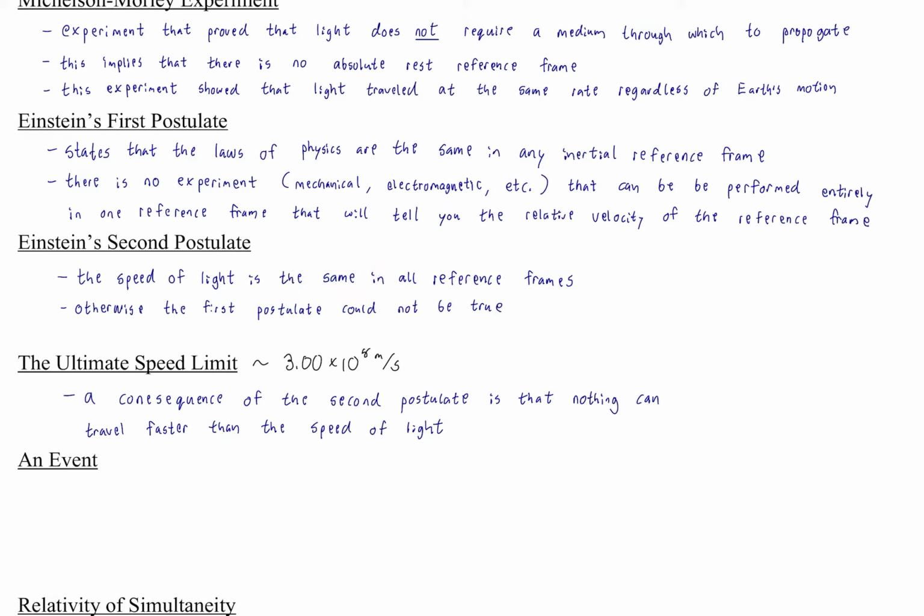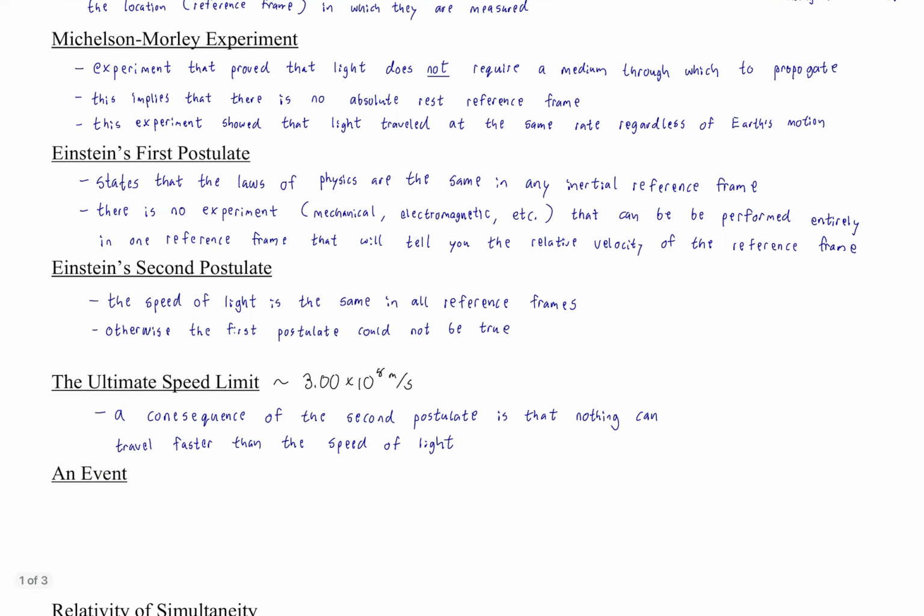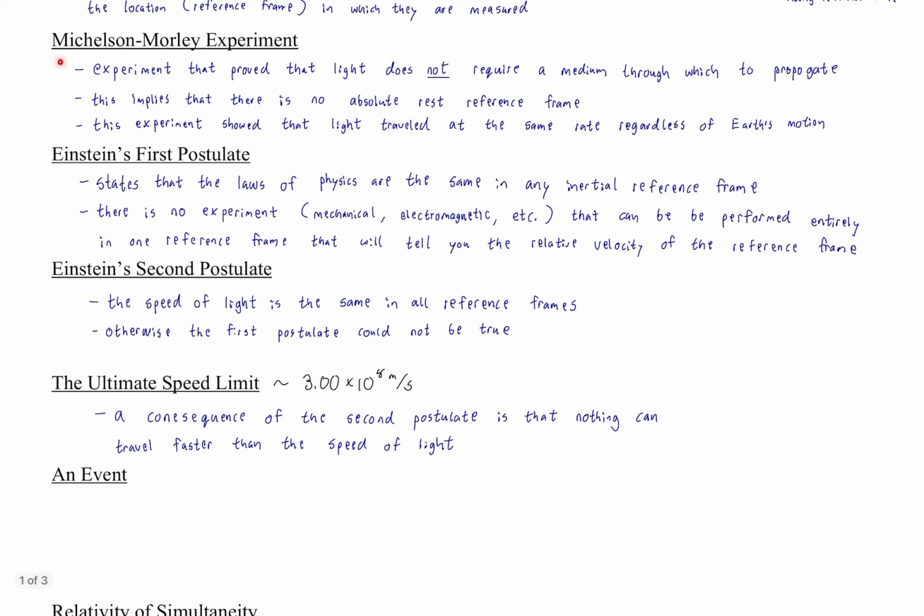Because again, that would mean different laws of physics in different reference frames. Okay, so that continues our little story, starting with the Michelson-Morley experiment, establishing the lack of an absolute reference frame, then having Einstein come along to propose a resolution to that, and then follow the threads, so to speak, of that resolution to their consequences on physics.